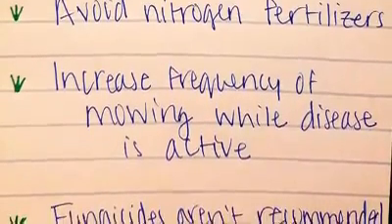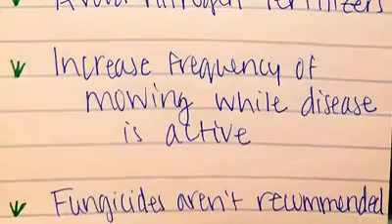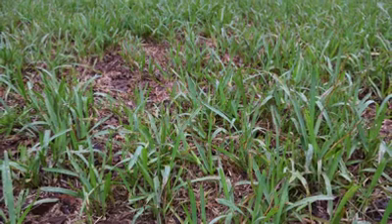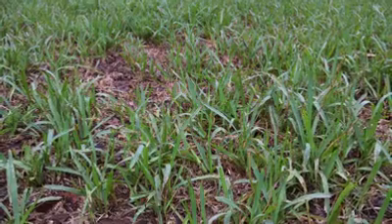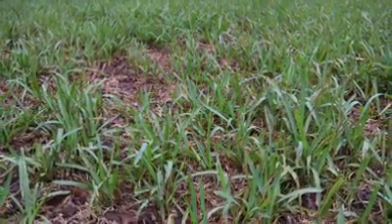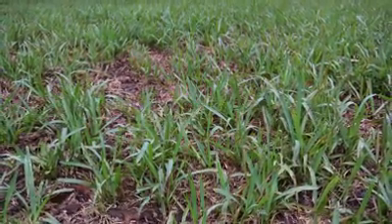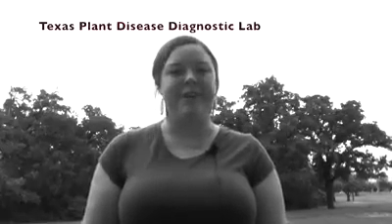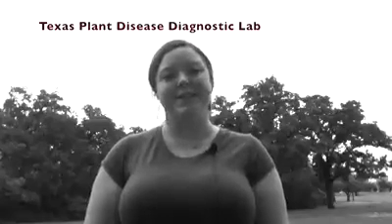Fungicides are not typically recommended for this problem as this disease is usually only temporary. Again, gray leaf spot is usually a short-term disease problem that can be corrected after a few mowings. Once the environmental conditions are no longer conducive to this disease, the turf should flush out new growth that will be unaffected.